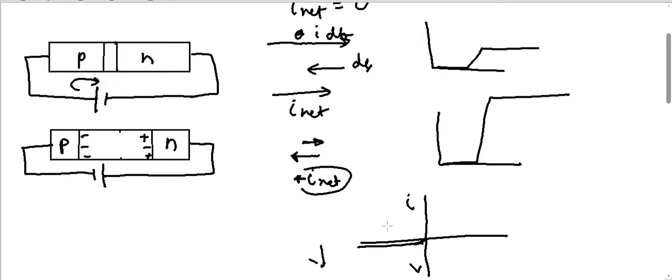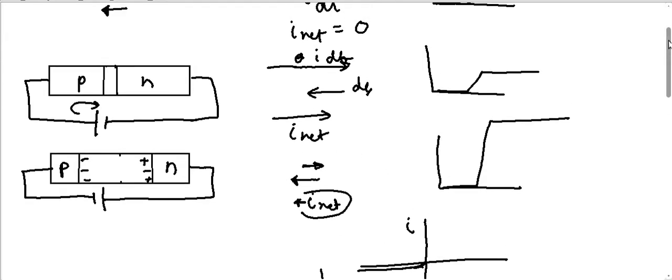When it is positive, as I increase the potential, there is a net I net, and as I increase the potential further, the current will rise. Now what will happen if I increase it considerably, if I apply a very powerful battery?